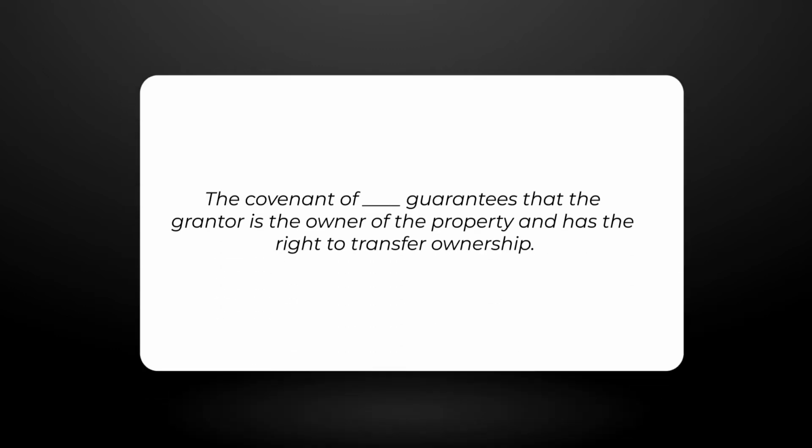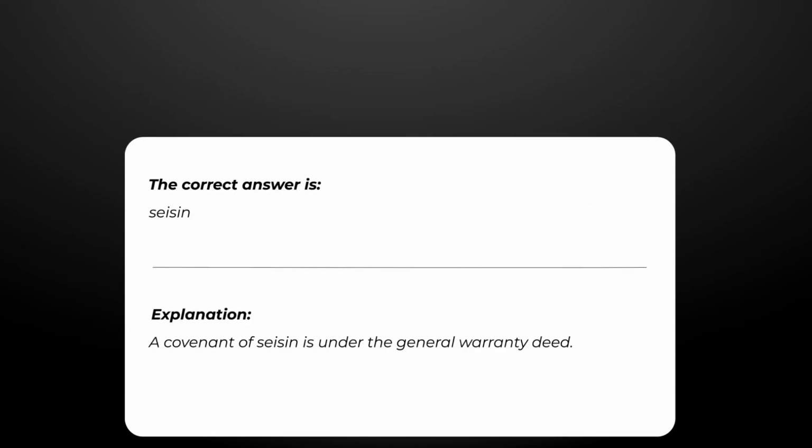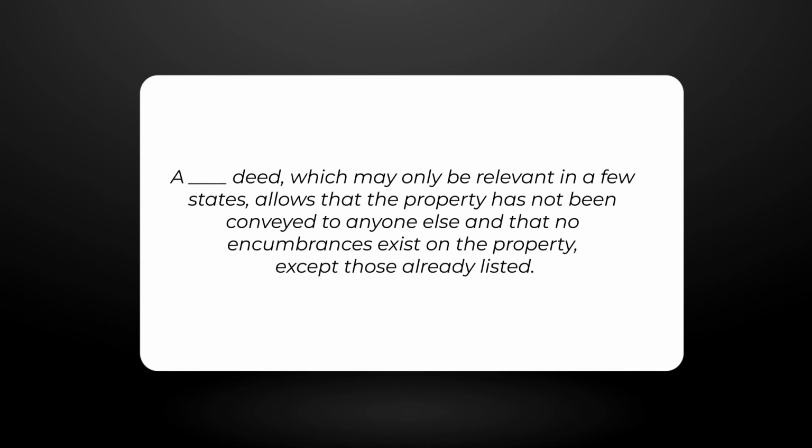The covenant of blank guarantees that the grantor is the owner of the property and has the right to transfer ownership. The correct answer is seisin. Explanation. A covenant of seisin is under the general warranty deed. A blank deed, which may only be relevant in a few states, allows that the property has not been conveyed to anyone else and that no encumbrances exist on the property, except those already listed.